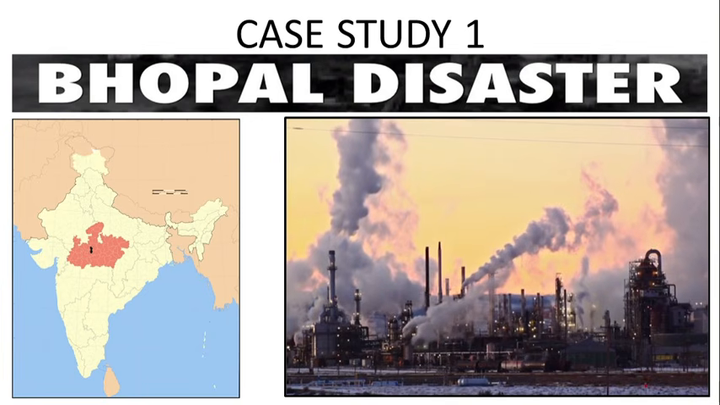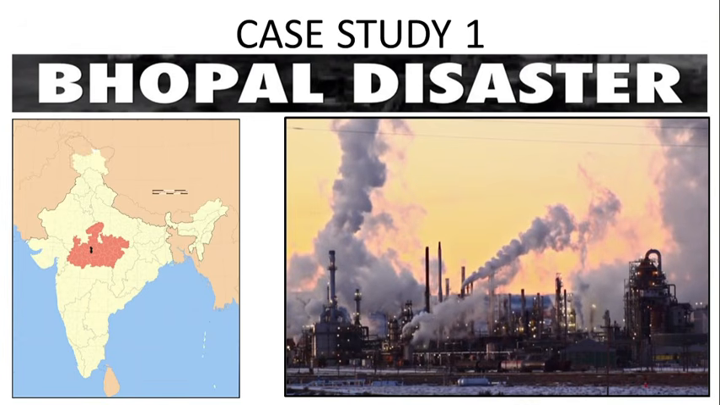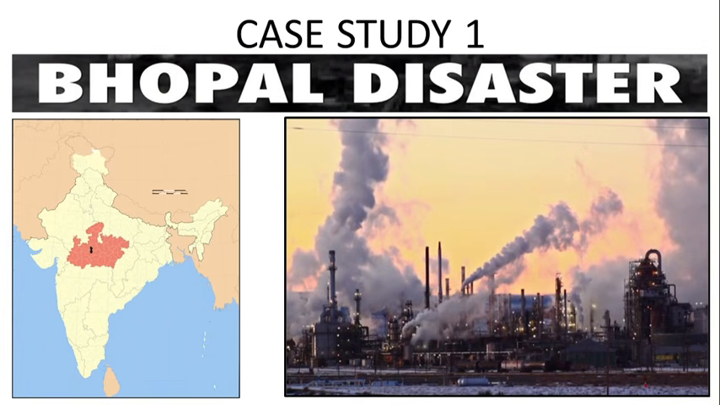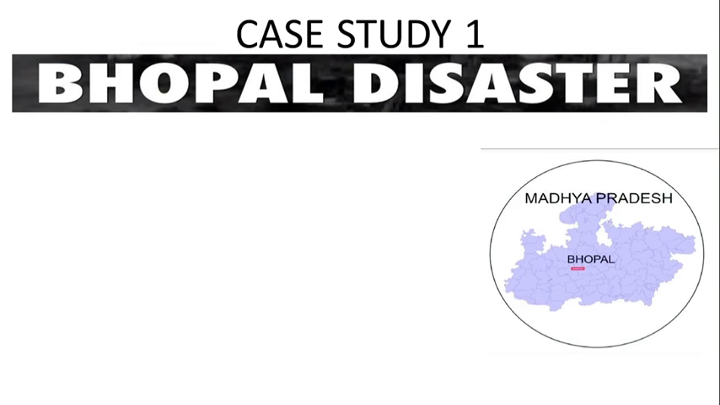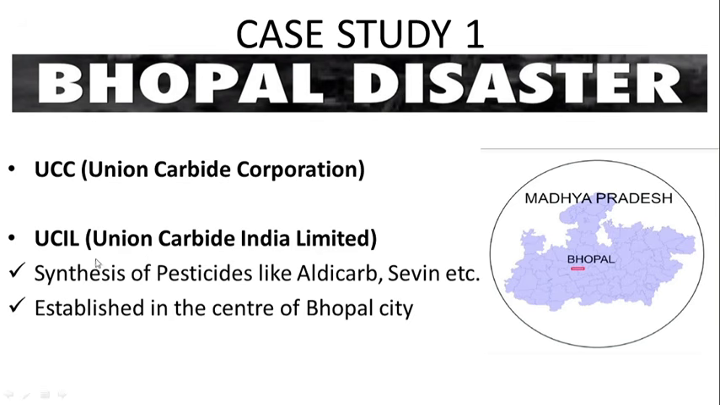Case study number 1 related to air pollution is Bhopal disaster. On 2nd to 3rd December 1984, one of the worst industrial disaster happened in our country, and this is very well known as Bhopal gas disaster. So in Madhya Pradesh, right in the center, there is Bhopal city, and in Bhopal city, Union Carbide Corporation, a multinational company responsible for pesticide synthesis, opened its subsidiary branch with the name UCIL, that is Union Carbide India Limited. And this branch was involved in production of pesticides like LD-Carb and Sevin. So the pesticides were produced by using methyl isocyanate.